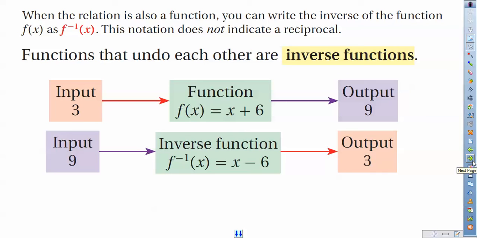So one thing to keep in mind, ladies and gentlemen, is that an inverse function is not the opposite of a function. A true opposite of x plus 6 would look something like negative x minus 6: take the opposite of x and the opposite of 6. This function here is not like that. Those aren't the same. It's all about inverse operations, and this is what gives students a lot of trouble going forward.